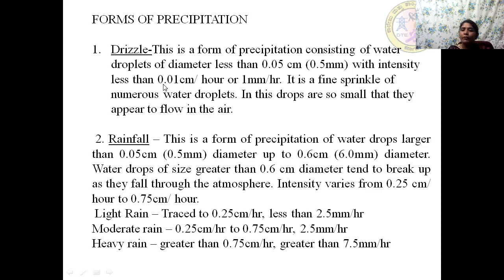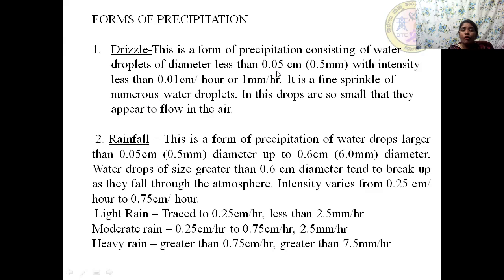The first form is drizzle. So many a times we use the word drizzle. It is drizzling. Sometimes we use it is raining. So there is a difference between drizzle and rain. So if there is a fine sprinkle of numerous water droplets, then we call it a drizzle.